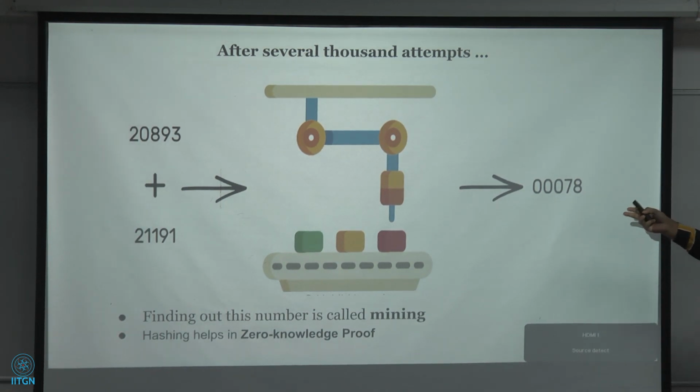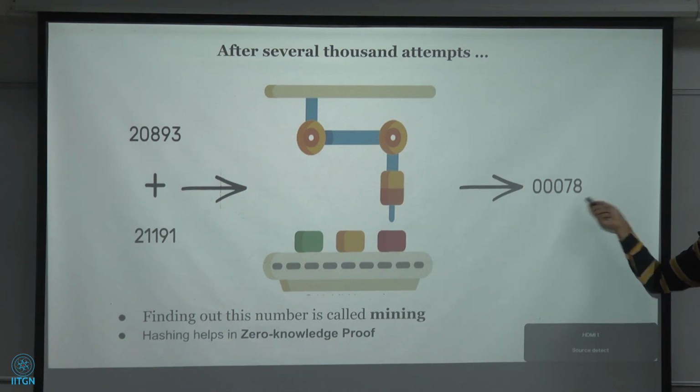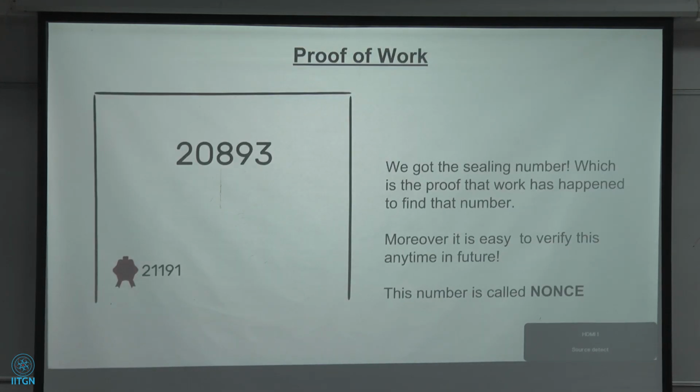This calculation of hash from a hash and concatenating it to produce an output that starts with 3 zeros is called mining, and the people who do it are miners. This number is also a proof that some work has been done to produce it. It requires some computational power to calculate. That's why it is called proof of work, because this is a proof that work has been done.